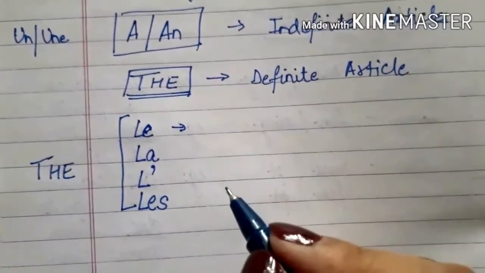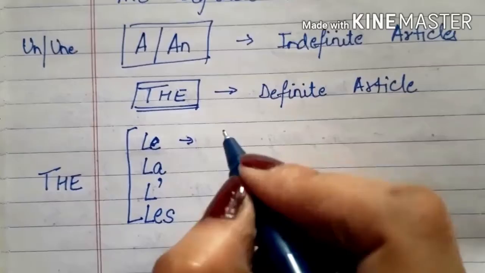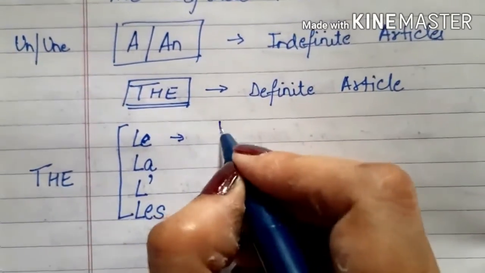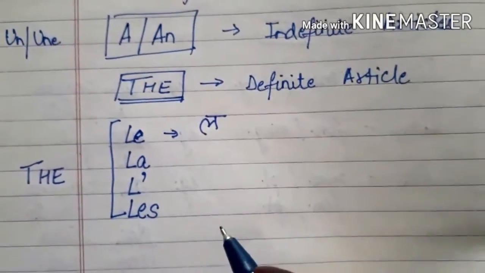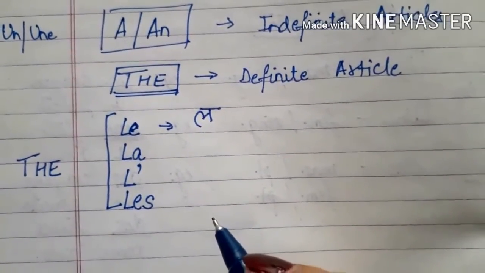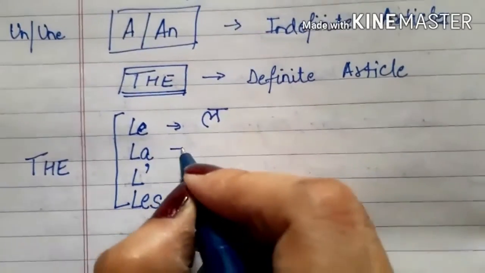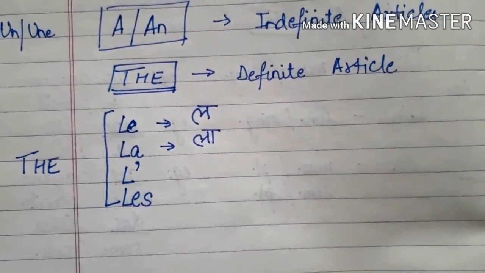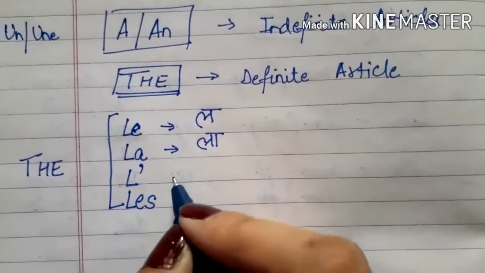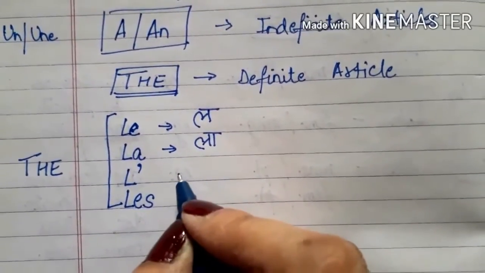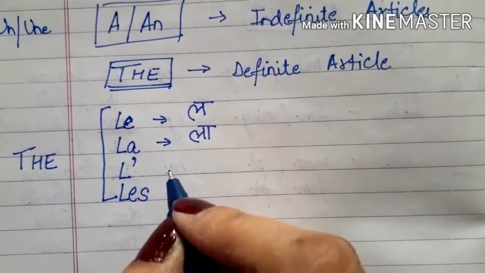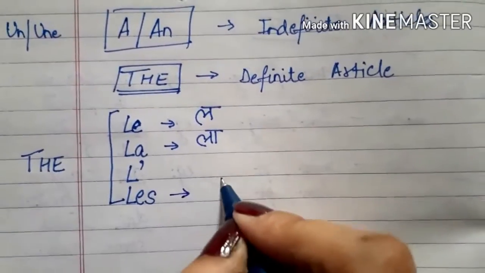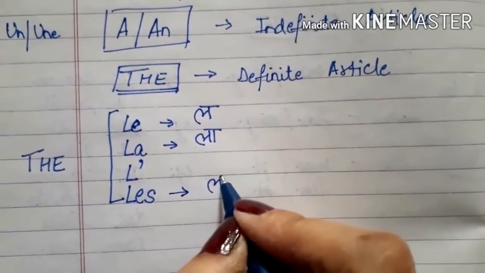Now I'll be writing in Hindi also for you, for better pronunciation. Le is not le, please, it is le in French, le. La is la. Now l apostrophe is le apostrophe, and les is not les, it is lay.